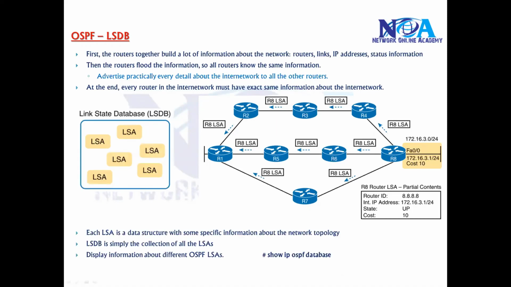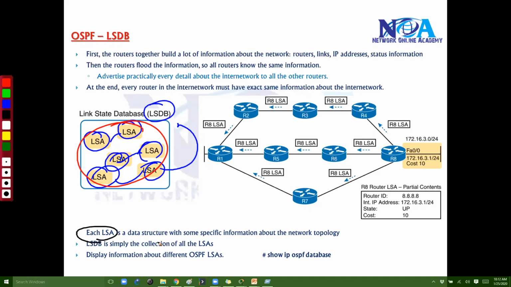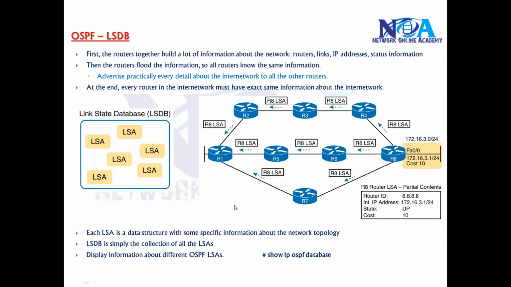Technically, each and every advertisement we call an LSA, like every router advertises each piece of information, and this group of LSAs is referred to as the LSDB, the link state database. So what is an LSA? Each LSA is actually a data structure, information about a specific part of the topology of your network, and this collection of LSAs is referred to as the link state database. All this link state database information, or LSA information, you'll find inside the OSPF database table, and we can verify that by using the show ip ospf database command.